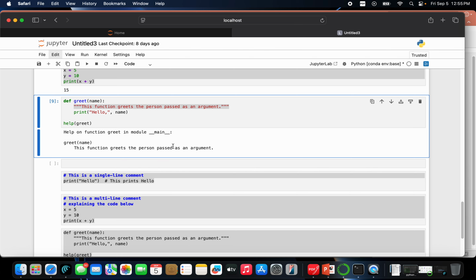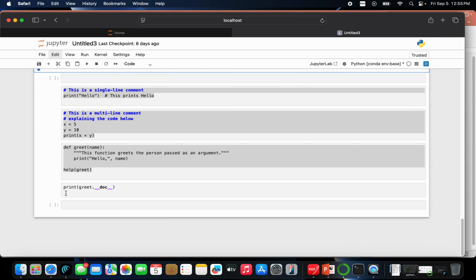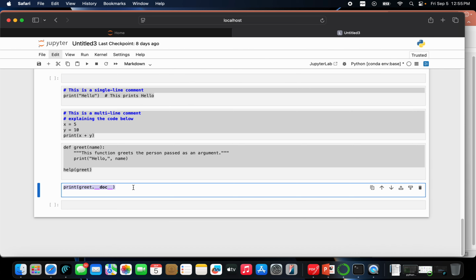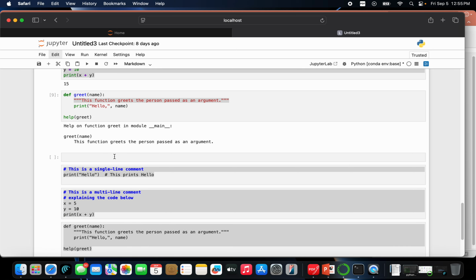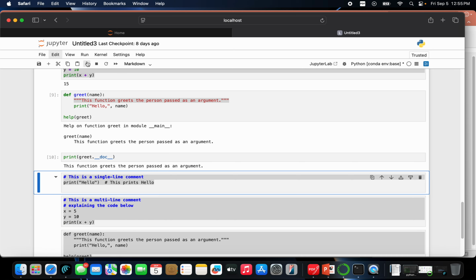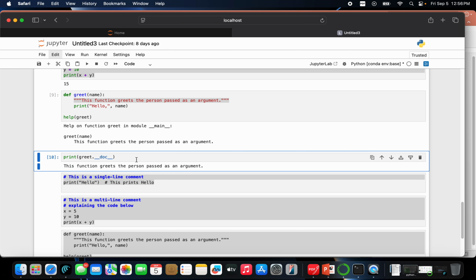If you want to learn about these doc strings in the future, after some time, we have these doc functions, right? Just write this code and run it, and we get the doc string that is stored. Print greet, that is the function name, dot underscore underscore doc underscore underscore, right?